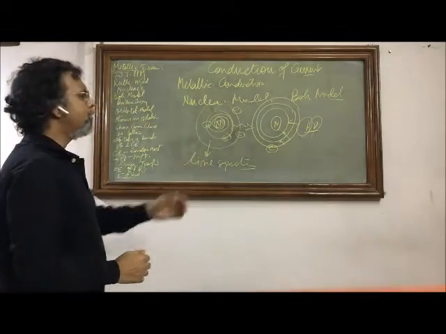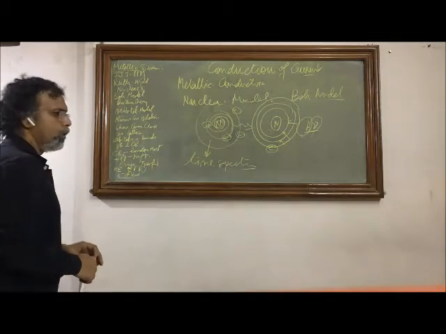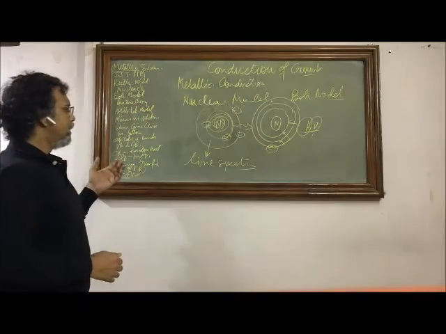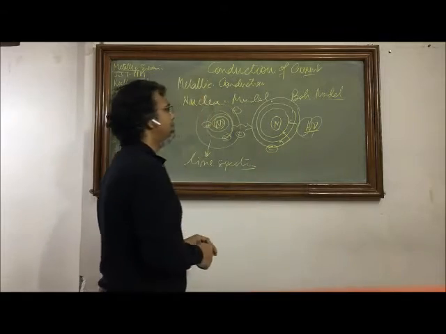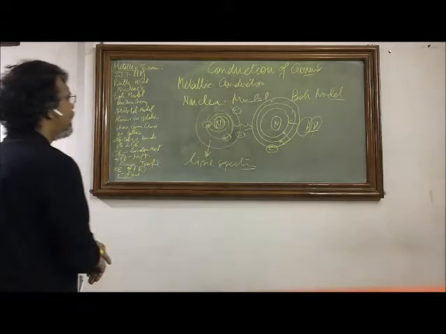Without going much into these things, it was an even better model than the Rutherford model, because the two major questions against the nuclear model were satisfactorily explained by the Bohr model. So this is all a recap of the atomic structure.